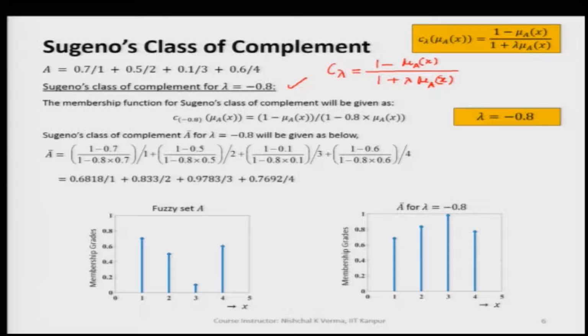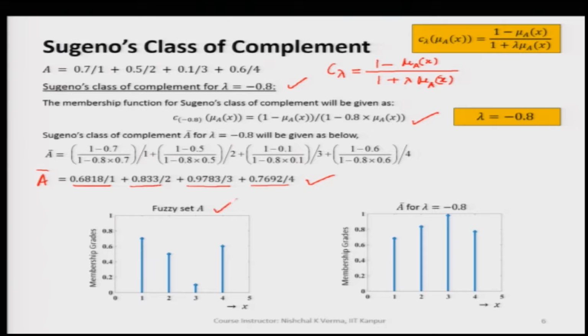So, when we use this, we see that for the value of lambda equal to minus 0.8, we are getting a complement as 0.6818 oblique 1 plus 0.833 oblique 2 plus 0.9783 oblique 3 plus 0.7692 oblique 4. So, let us now see what we are getting.